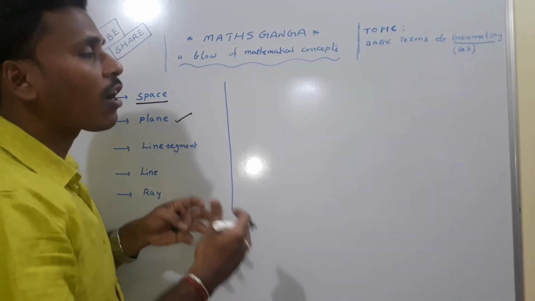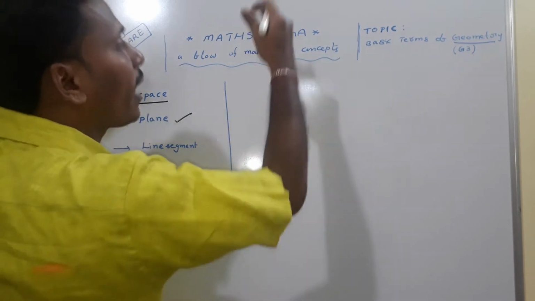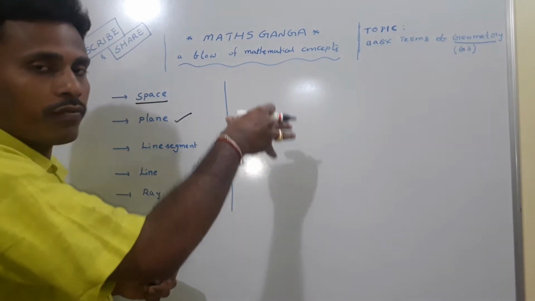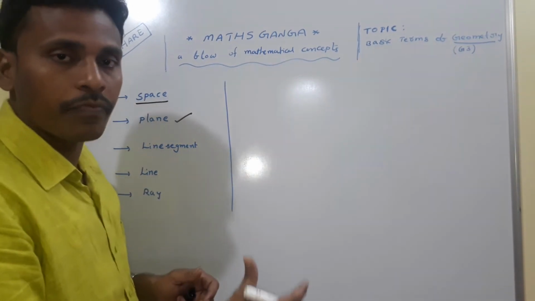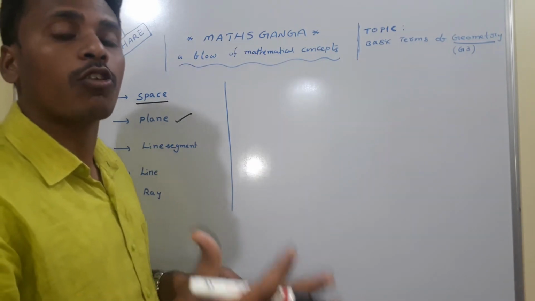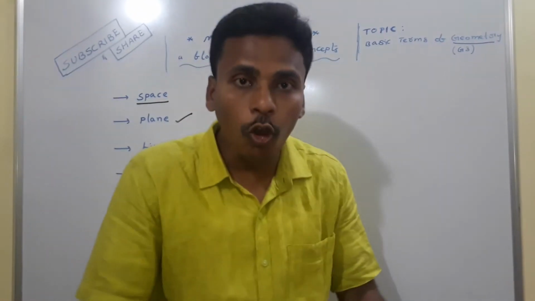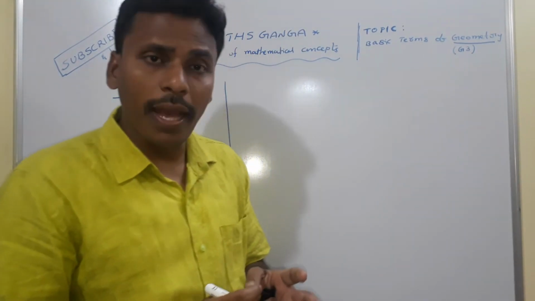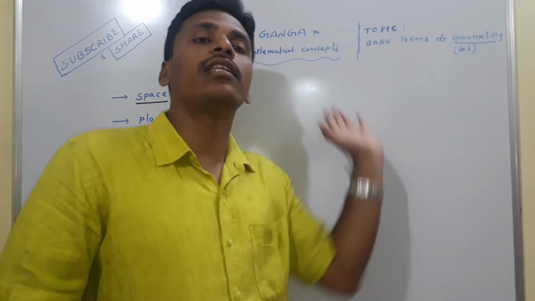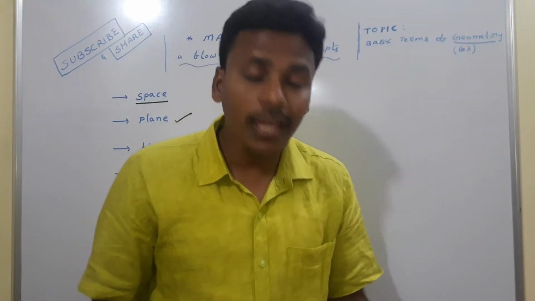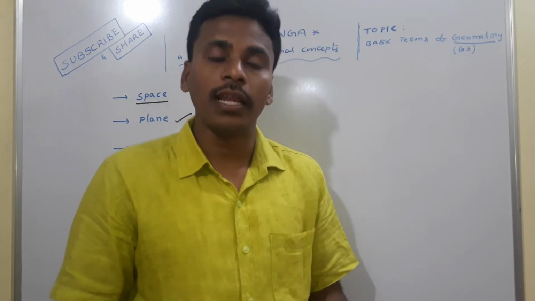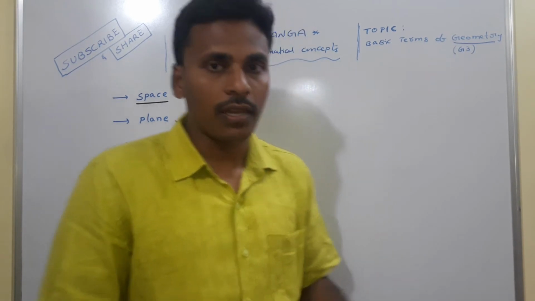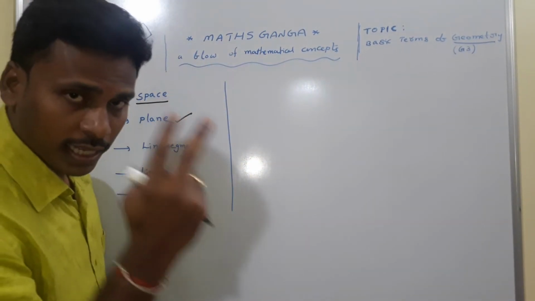Usually we are not able to consider this board extending indefinitely in all directions, so we usually discuss parts of planes. This board is a part of the plane. The paper in your hands is a part of the plane. A flat surface, a floor, everything is a part of a plane. Right? If you imagine, this wall is one plane and the opposite wall is another plane. The floor is one plane. White paper is one plane. Your plank is a part of a plane. All these are examples of parts of planes. So the first thing is space and the second thing is plane.